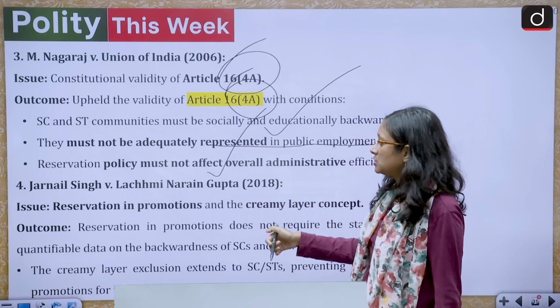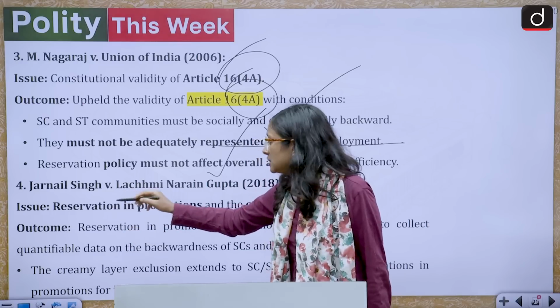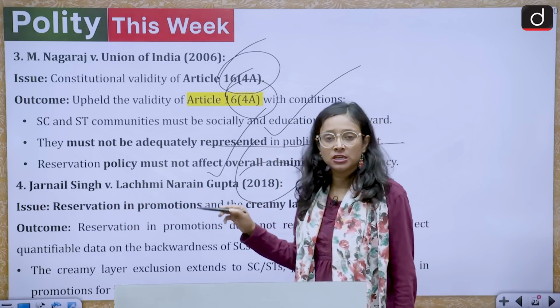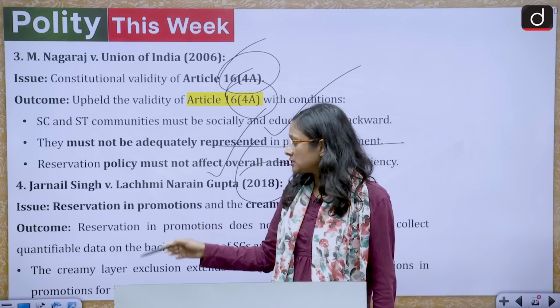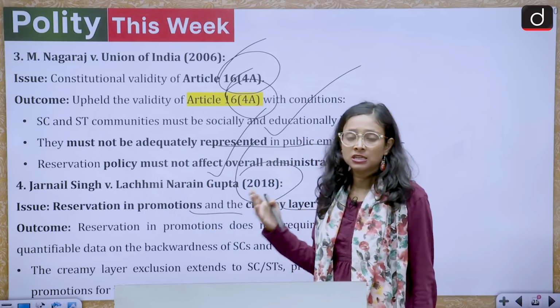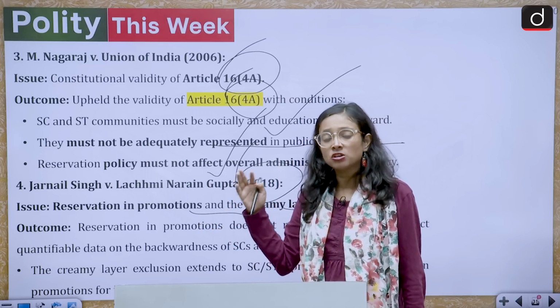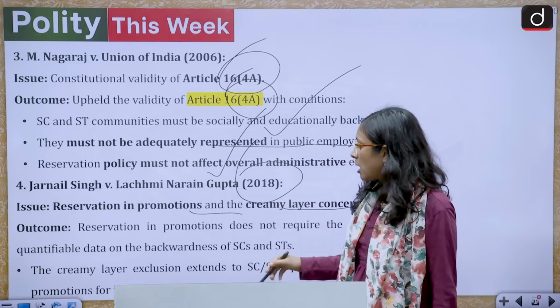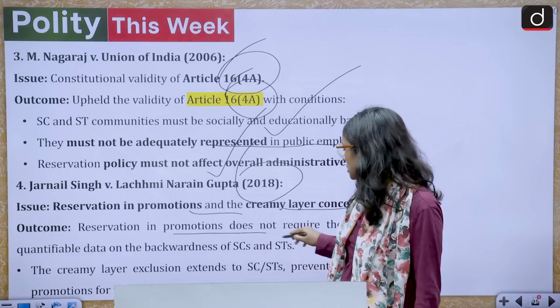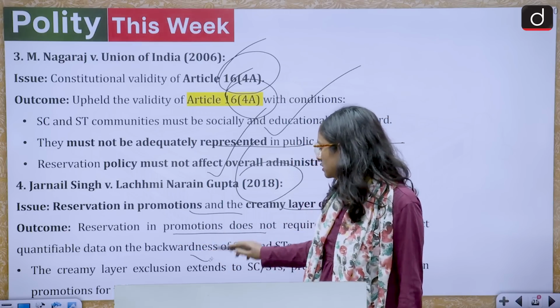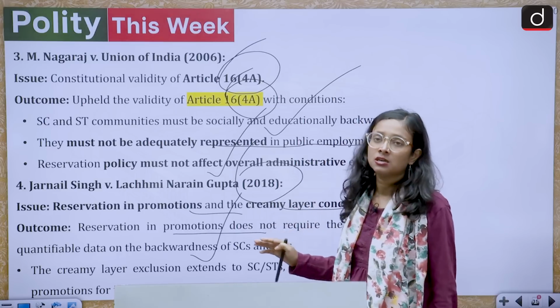Then we have another case, Jarnail Singh versus Lachhmi Narain Gupta, 2018. What was the issue in this case? The issue was reservation in promotions and the creamy layer concept. In the Indira Sawhney case, we have seen that the concept of creamy layer emerged. What was the outcome? Reservation in promotion does not require the state to collect quantifiable data on the backwardness of the SCs and STs.